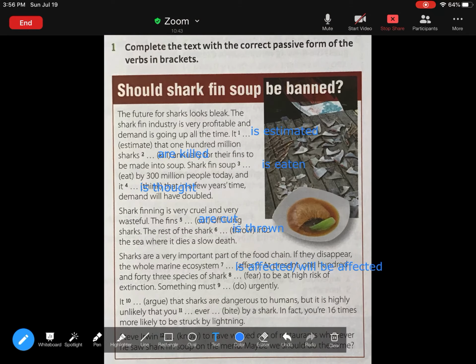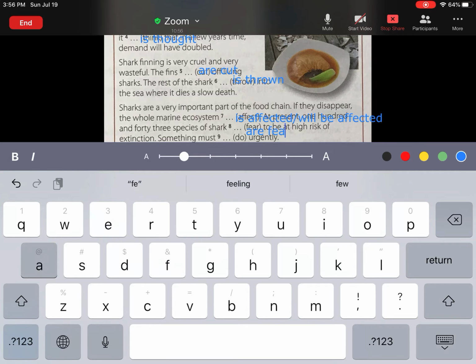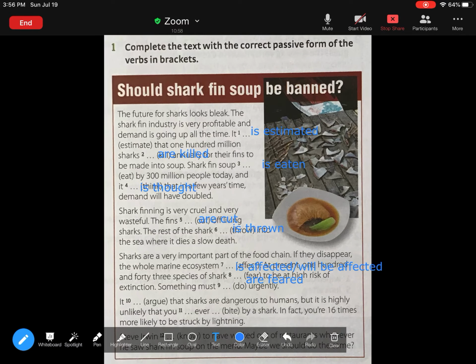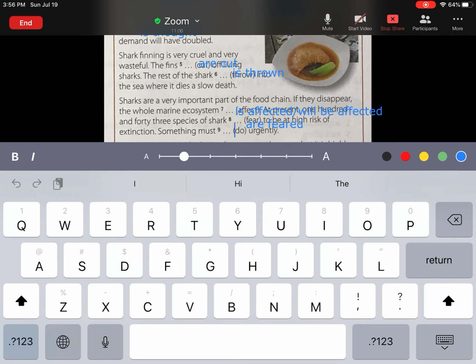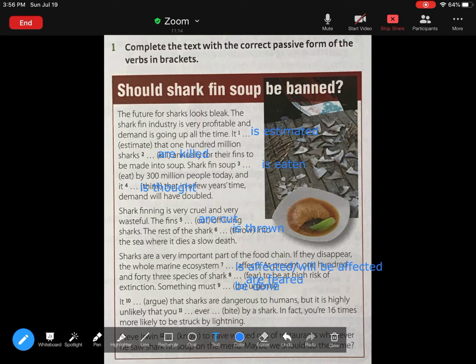Okay. At present, 143 species of shark are feared to be at high risk of extinction. Something must. Okay, we have a modal verb there. So we have the verb be in its base form and must be done urgently. It is argued.